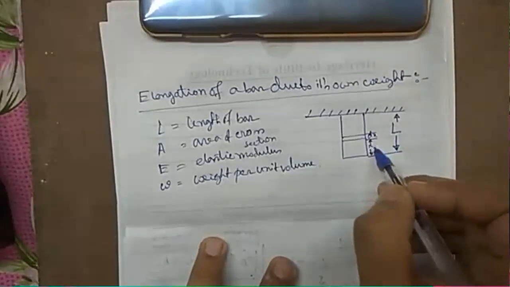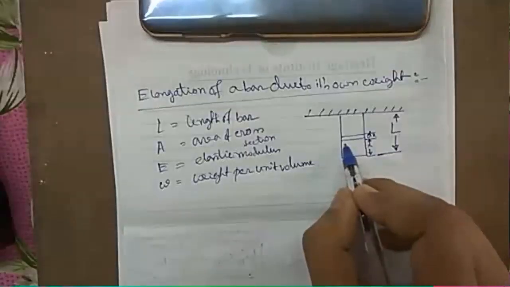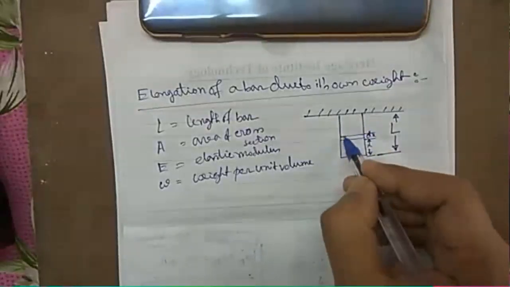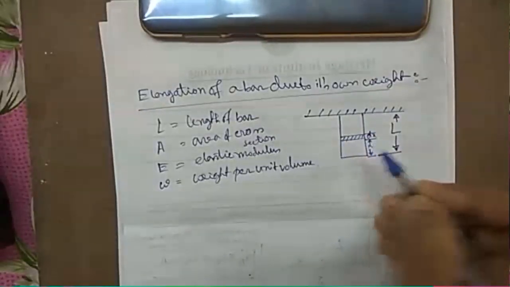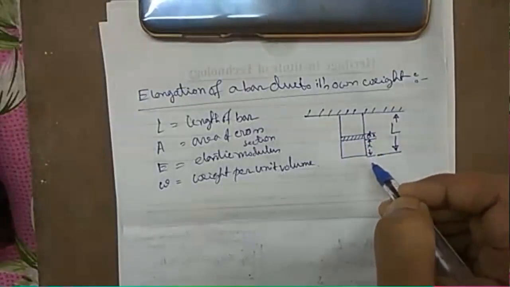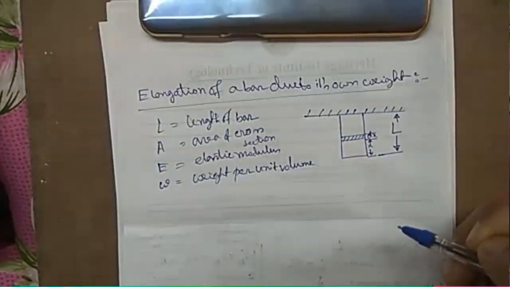Okay, so we will consider a strip of thickness dx at a distance of x from the bottom.